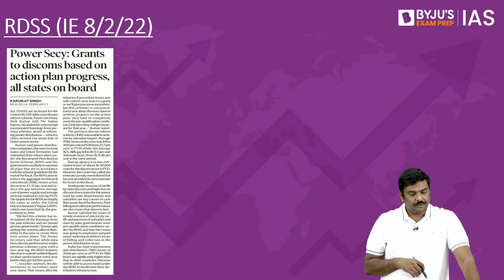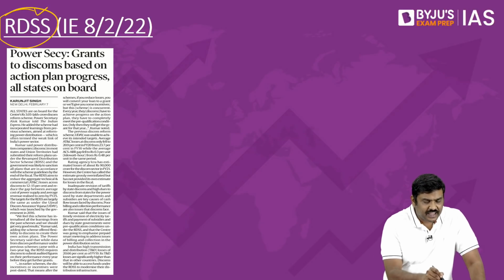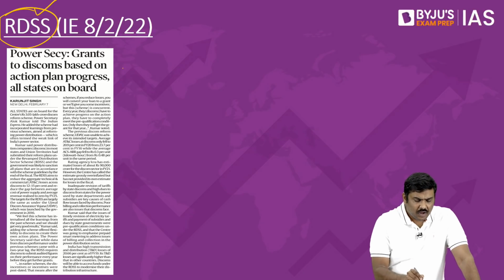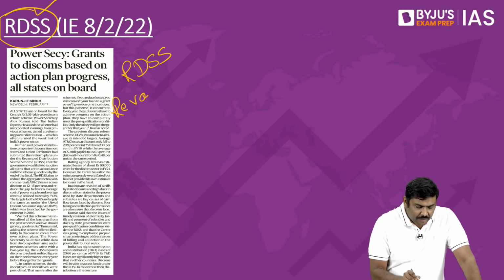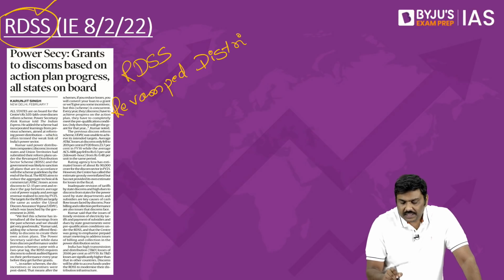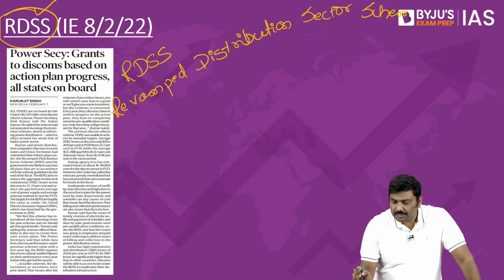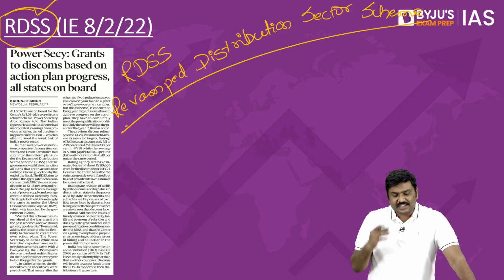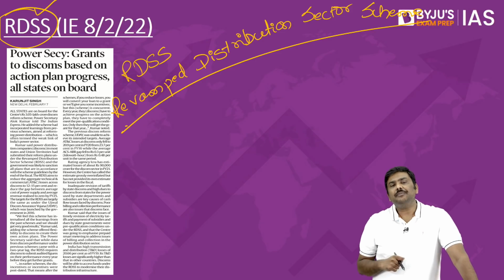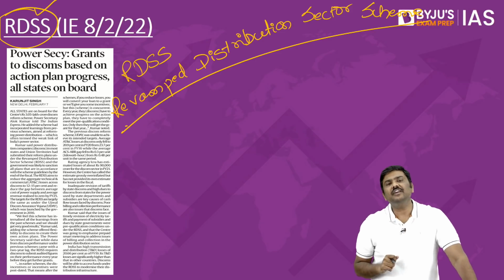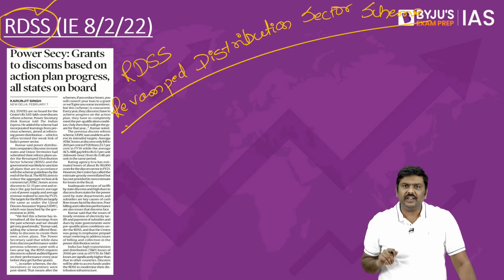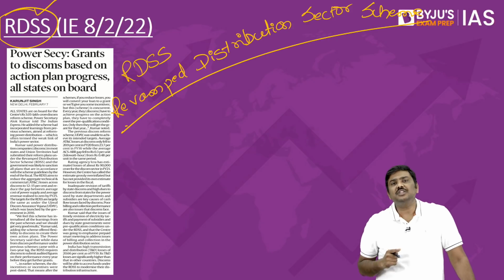Let me go to the next article. RDSS scheme, or simply RDSS. RDSS, first point, stands for Revamped Distribution Sector Scheme. Okay, Revamped Distribution Sector Scheme. This particular scheme was introduced by the government in the second half of 2021, somewhere in the month of July 2021. Now, what is the objective of this particular scheme?